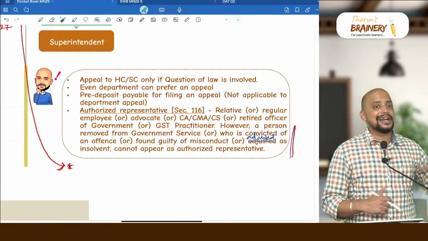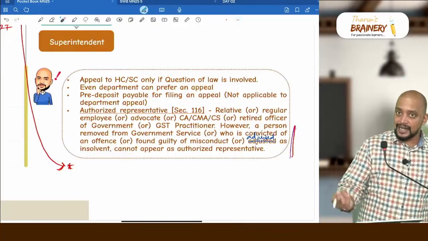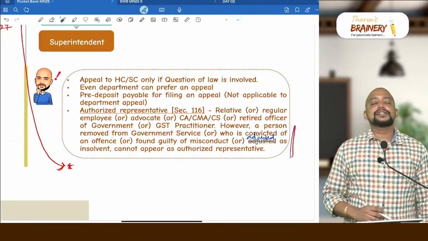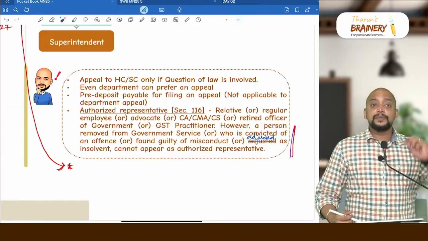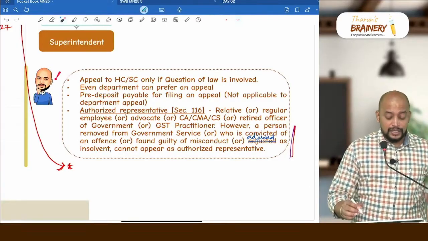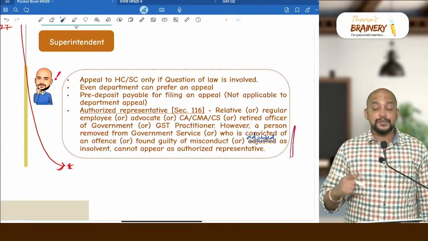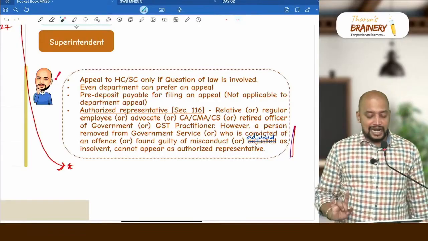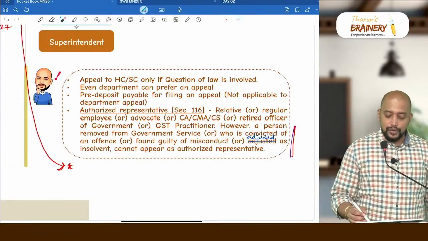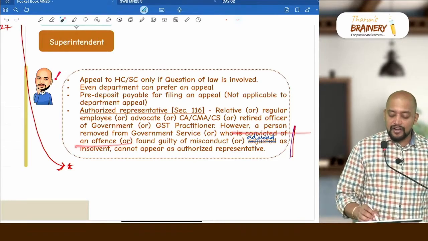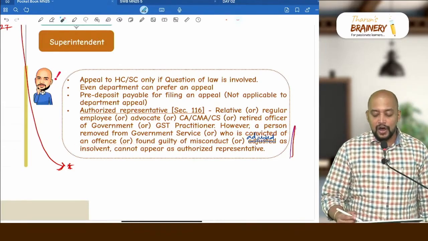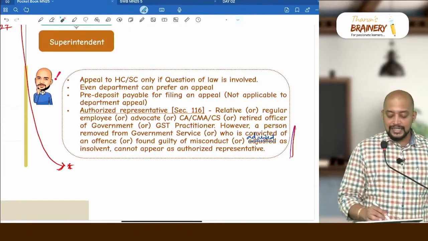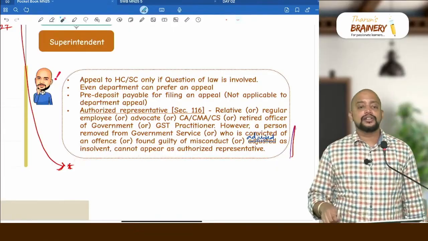All these people can act as authorized representative, that is relative, regular employee, advocate, CA, CMA, CS, retired officer and GST practitioner. However, if that particular person is not a retired officer, but he has been dismissed from government service or removed from government service, he cannot act as authorized representative. Or who is convicted of an offence or found guilty of misconduct or adjudged as insolvent, cannot appear as authorized representative.